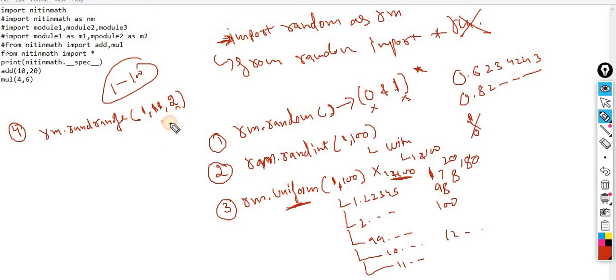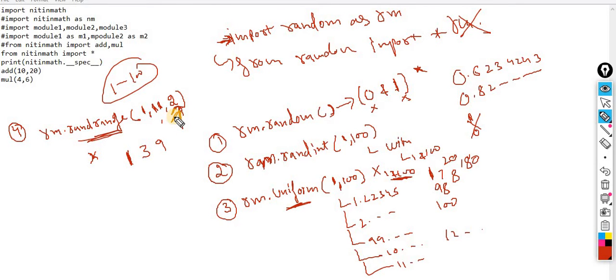For example, it generates 1, then it will not consider 2; it will always take a step of 2. For example, 1, 3, and later, let's suppose, 9, but it will take steps of 2 with the help of this range.